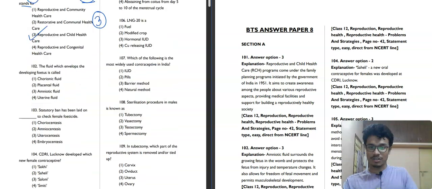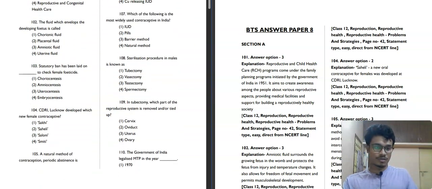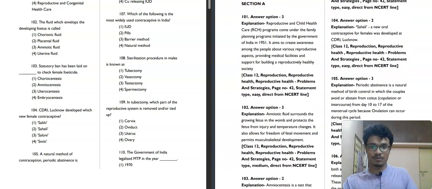Now we'll move to the next question, that is 102. What it is saying, that the fluid which envelops the developing fetus is called chorionic fluid, placental fluid, amniotic fluid, or uterine fluid. Chorionic fluid is not correct, placental fluid is not correct, amniotic fluid is correct, and uterine fluid is not correct, because suppose this is the baby, this fluid here is the amniotic fluid. So third option will be your correct answer for this question.